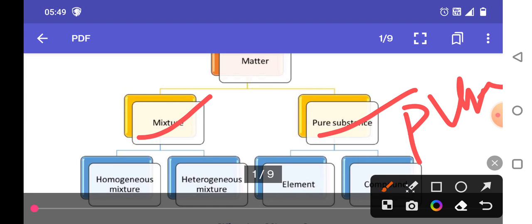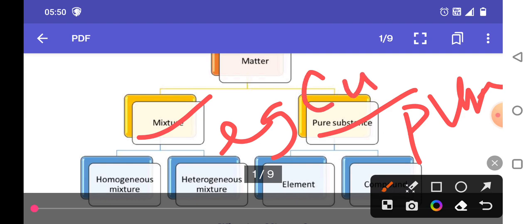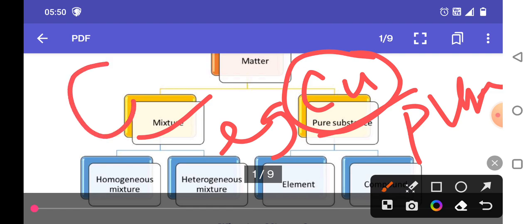For example, we can take copper. Here only copper particles are there. As well, we can take another example, oxygen. In the case of oxygen, we find only one type of particle, that is oxygen particles.